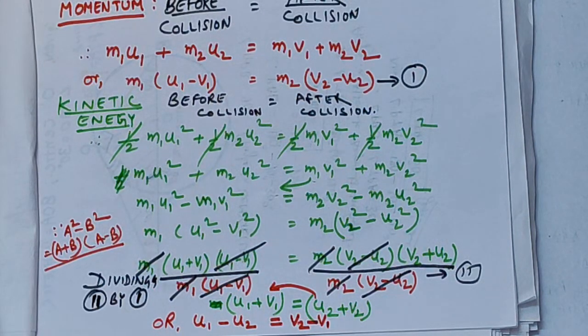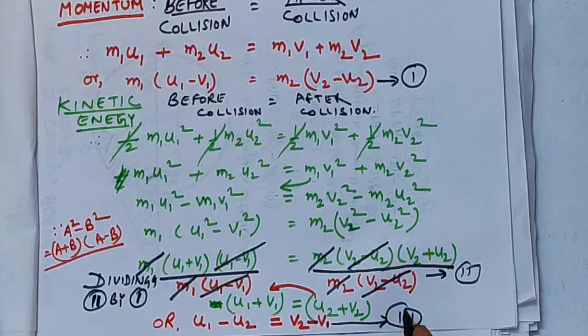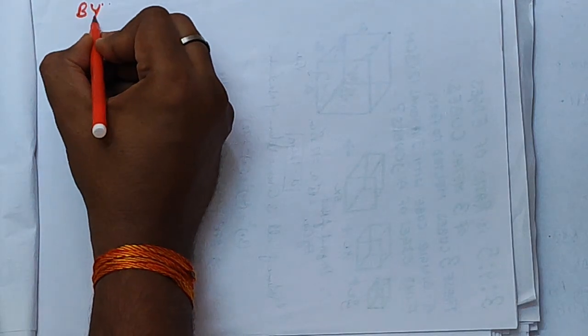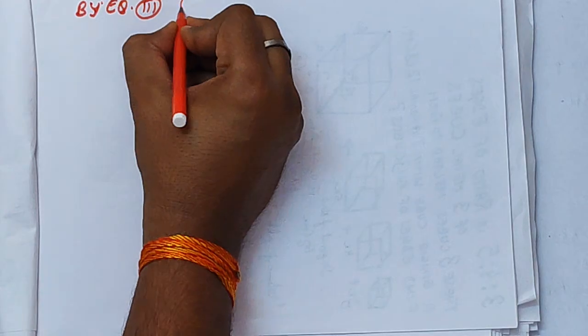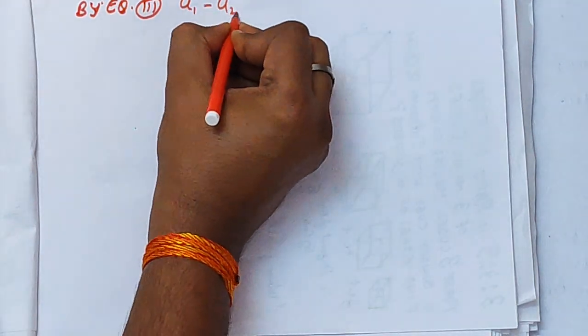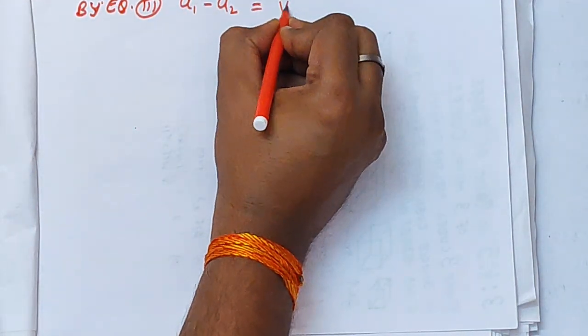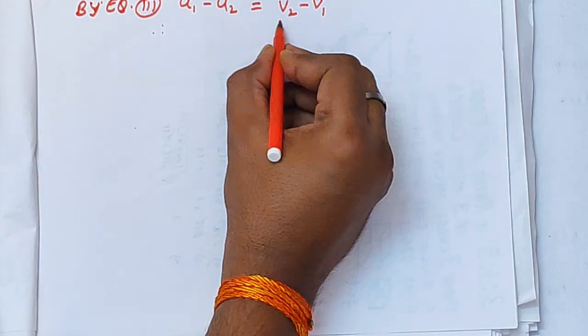Now let us see on the next page, right? This is equation number 3, I am mentioning it over here. On the next page, by equation number 3 which we have derived, u1 minus u2 equals v2 minus v1.